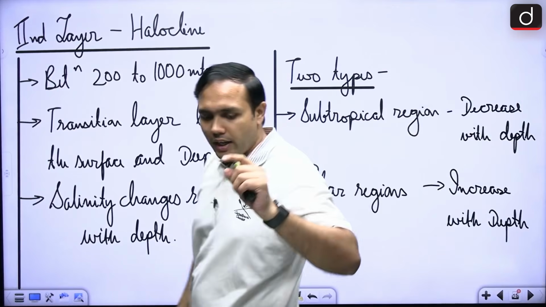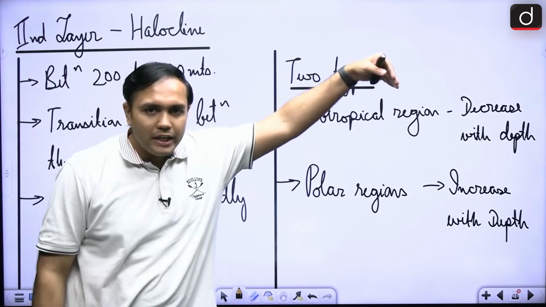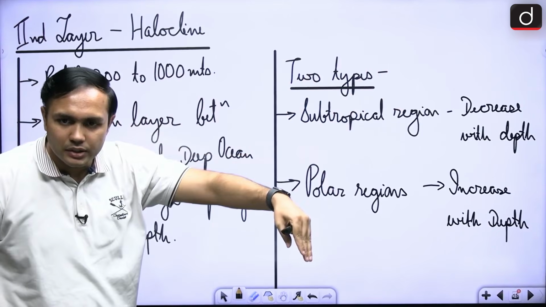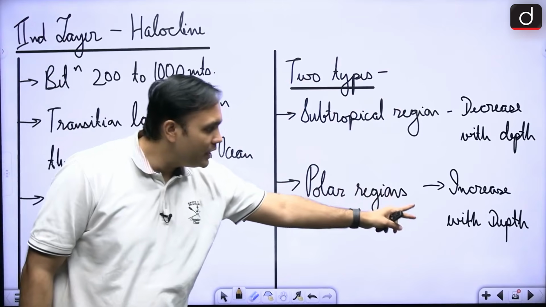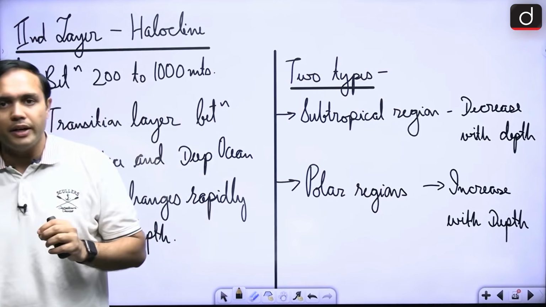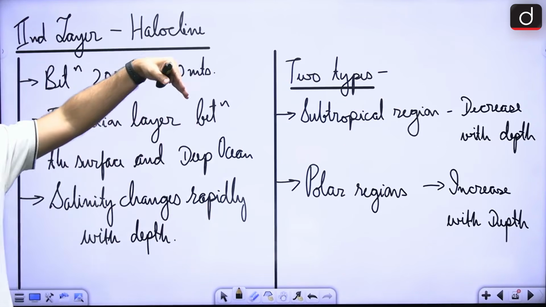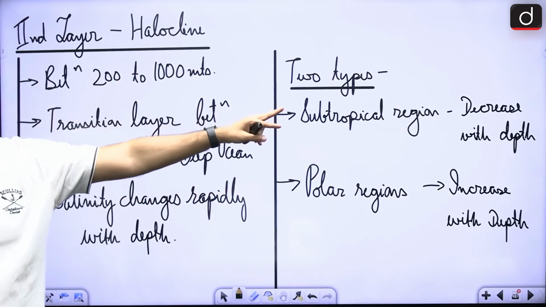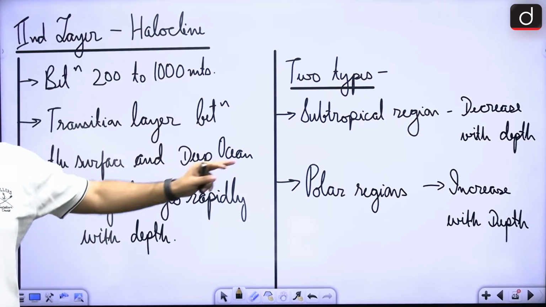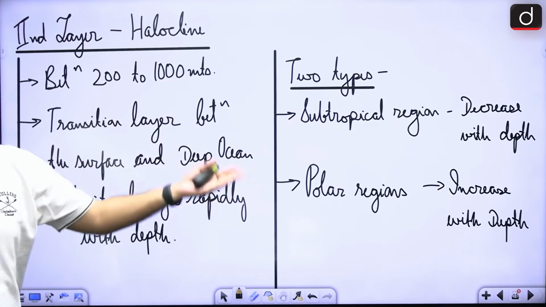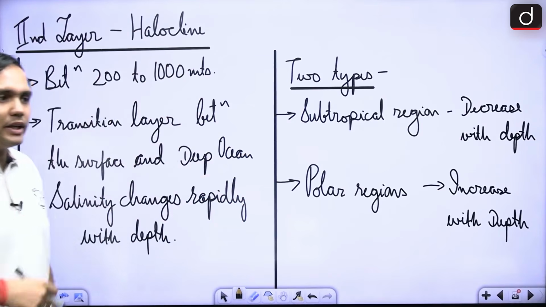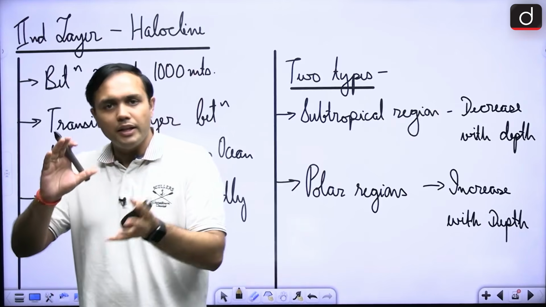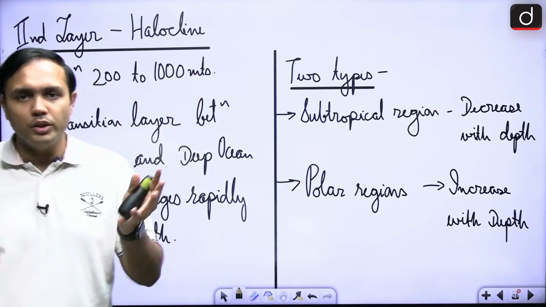Again, you will see that in the subtropical regions, the salinity will decrease with depth. In the polar regions, it will increase with depth, right? So as we are going down the ocean towards the ocean floor, it is decreasing here, with depth. In case of polar region, it is increasing with depth. This is very, very important. It can come as a statement. All right. So this is the layer of the halocline. Again, there is spatial variation also here.